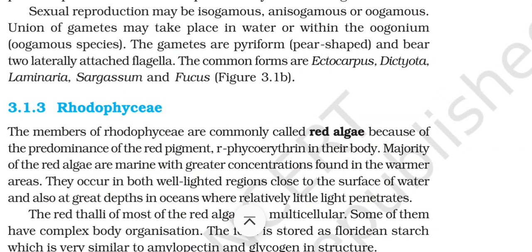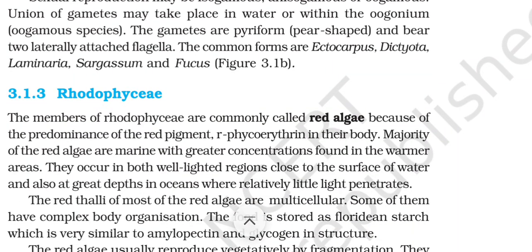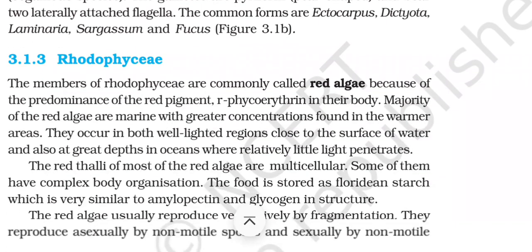Sexual reproduction may be isogamous, anisogamous, or oogamous. Union of gametes may take place in water or within the oogonium. The gametes are pyriform, pear-shaped, and bear two laterally attached flagella. The common forms are Ectocarpus, Dictyota, Laminaria, Sargassum, and Fucus.